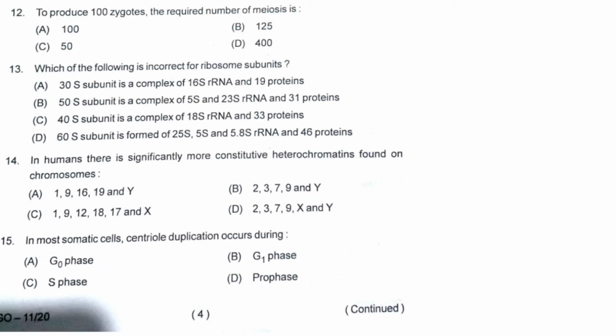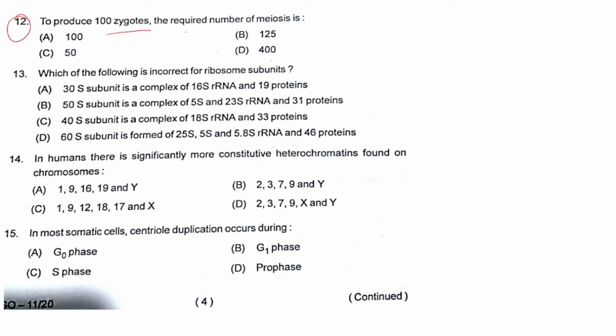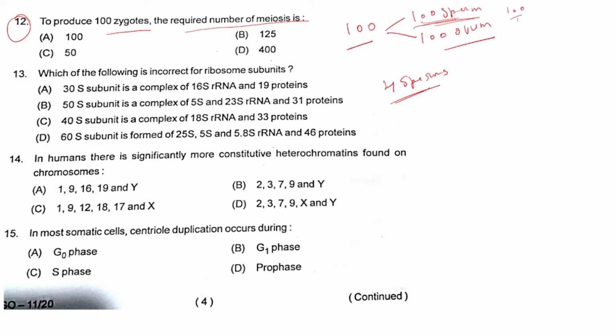Next, question number 12. To produce 100 zygotes, the number of meiosis is, okay, we need to have 100 zygotes. So for the formation of 100 zygotes, we need 100 sperms and 100 ovum, isn't it? So here is the twist. For 100 sperms, what is the number of meiotic divisions that should be there? We note that in each round of spermatogenesis, 4 sperms are produced. Right? So how many rounds of meiotic divisions are required? 100 divided by 4, that is equal to 25. For 100 sperm, we need 25 rounds of meiotic division.